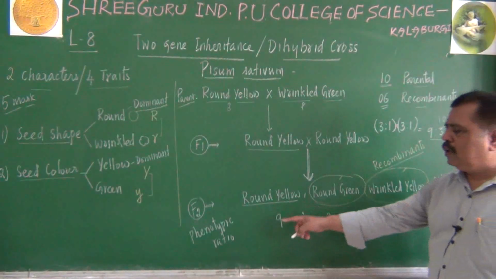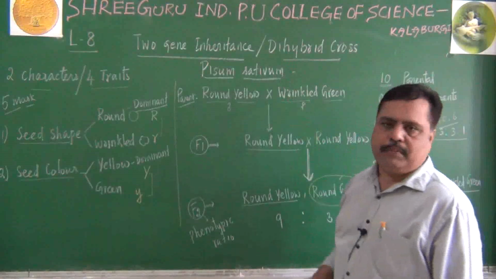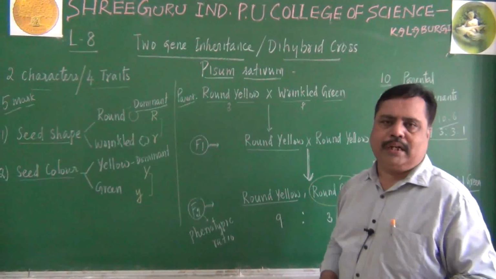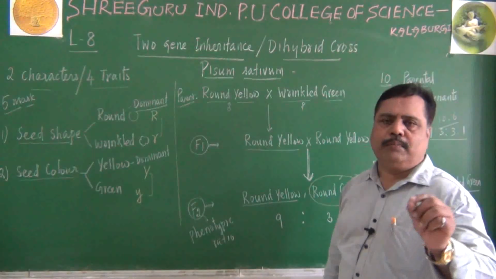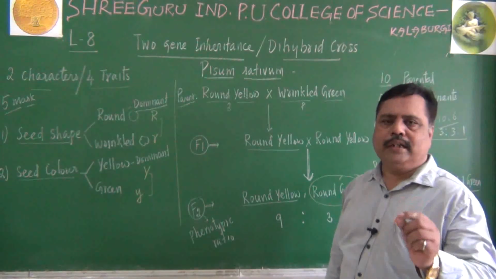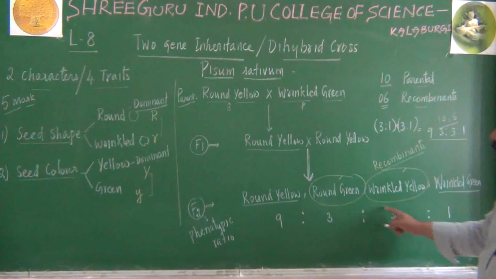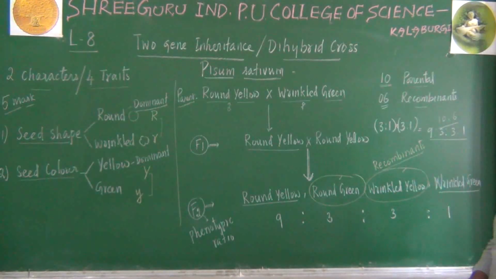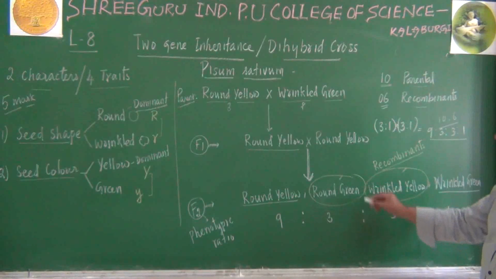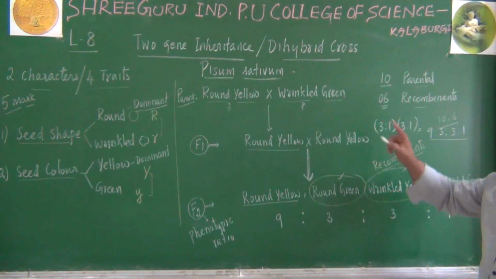This is the phenotypic ratio of the F2 generation in a dihybrid cross. One more question can be asked: write the phenotypic ratio of a dihybrid cross. It is 9:3:3:1.